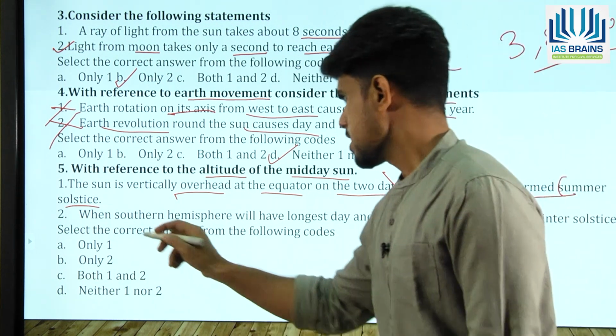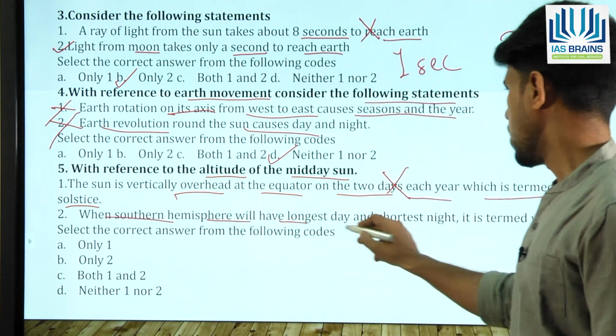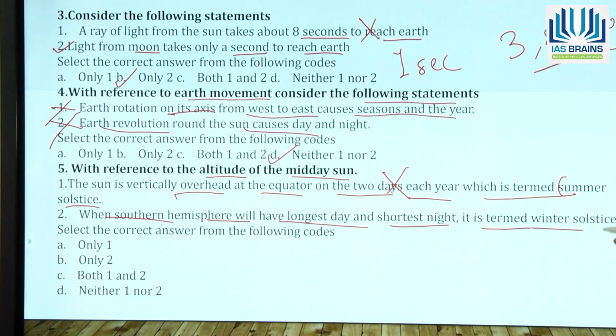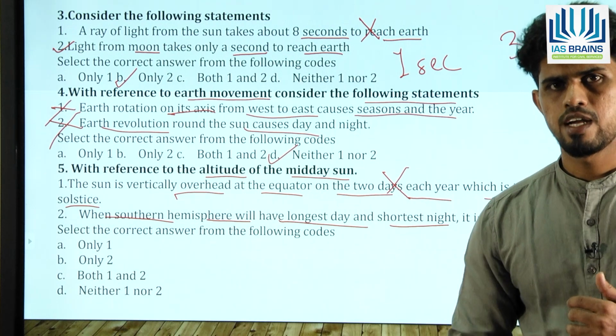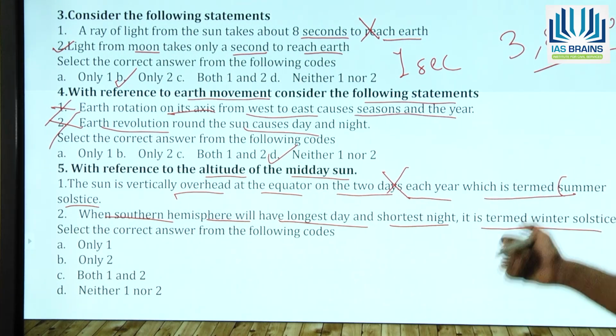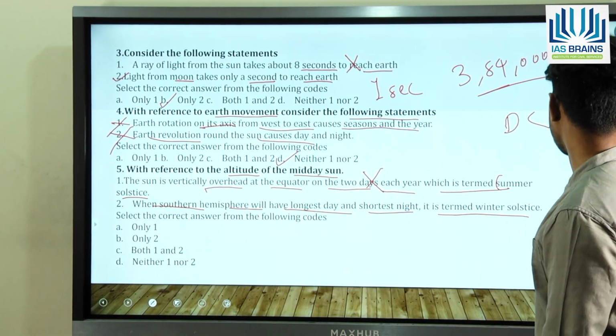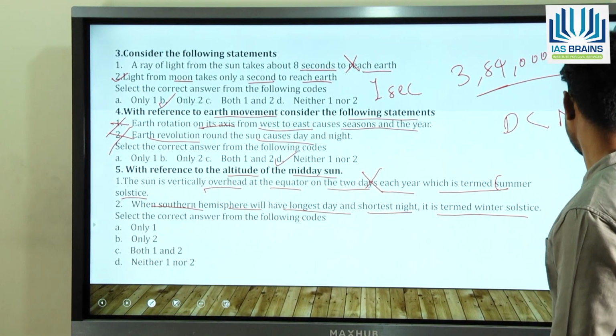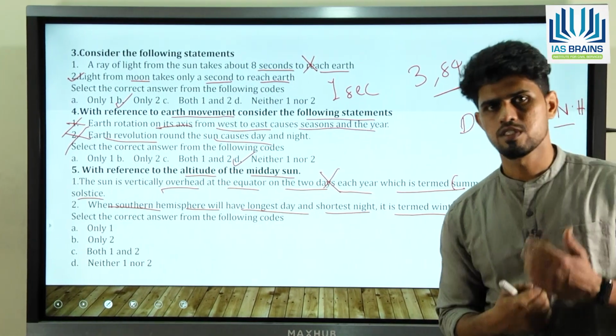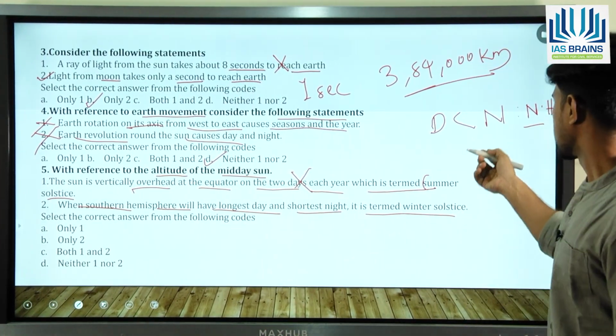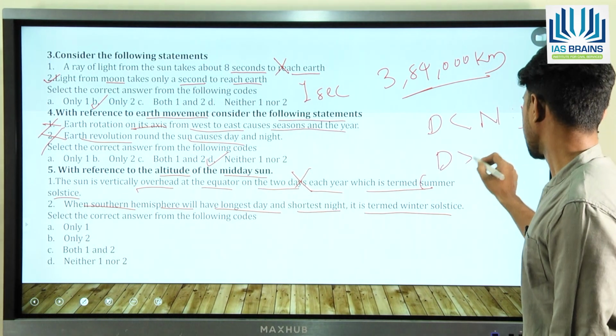Then look at the second statement. When southern hemisphere will have longest day and shortest night, it is termed as winter solstice. So in winter solstice, you basically have the shortest days and longest nights in the northern hemisphere. Okay. Now this condition is reversed in the southern hemisphere. So let us say in the southern hemisphere we have days longer than nights.